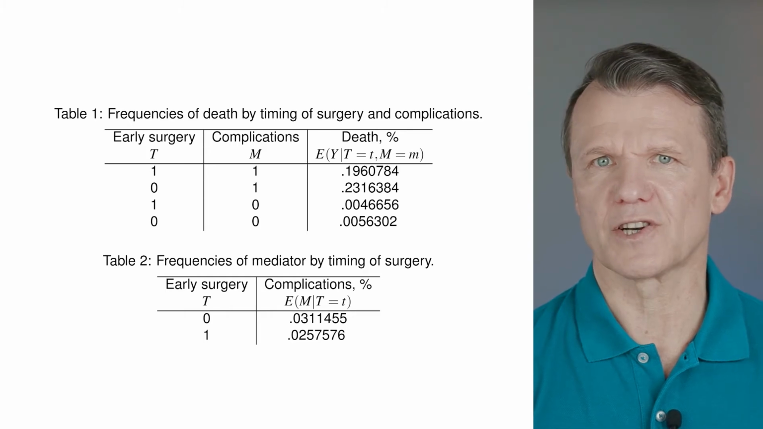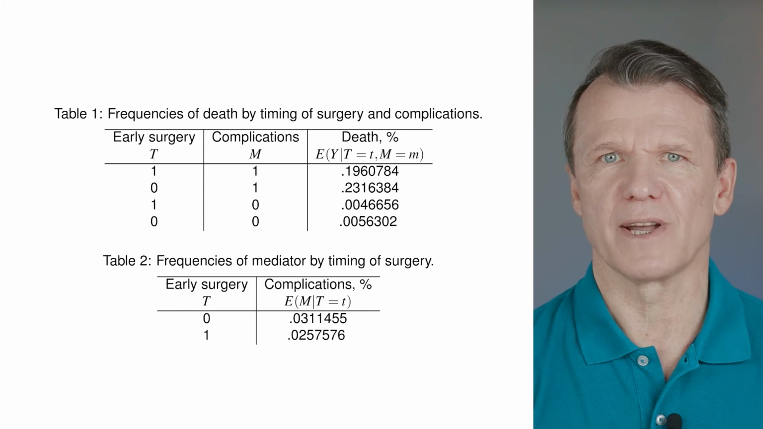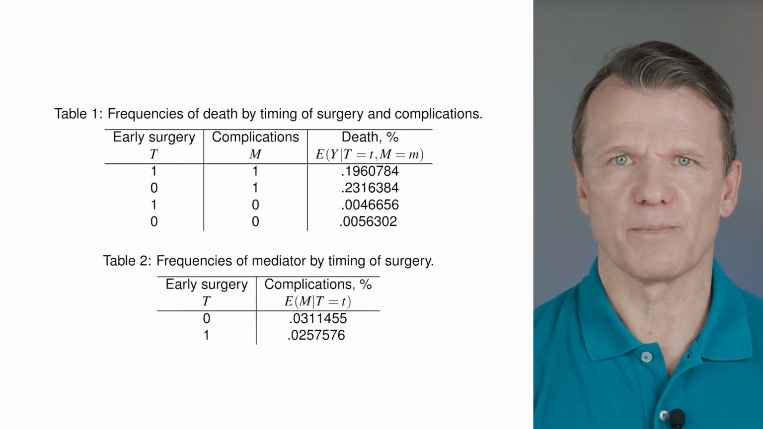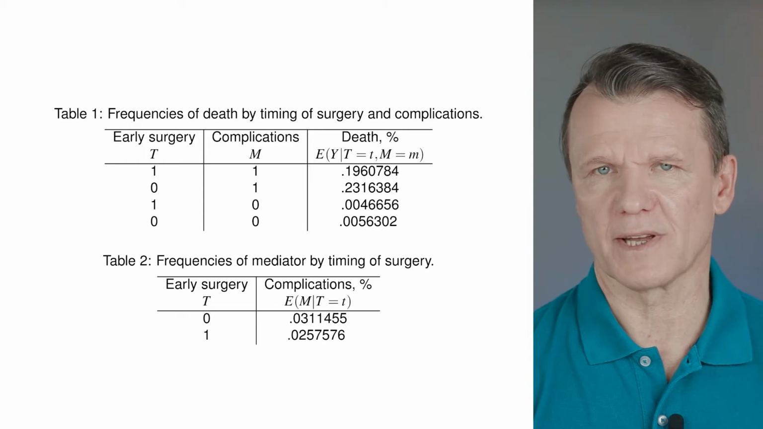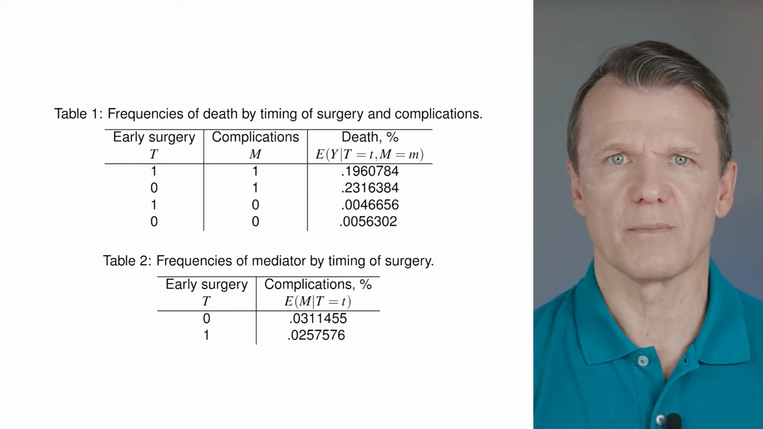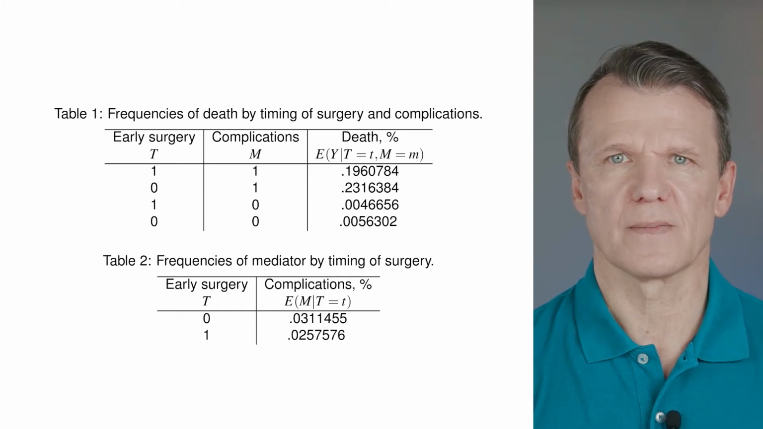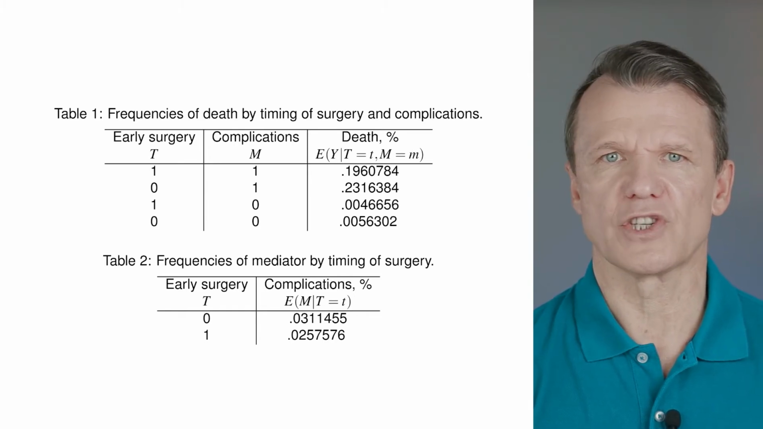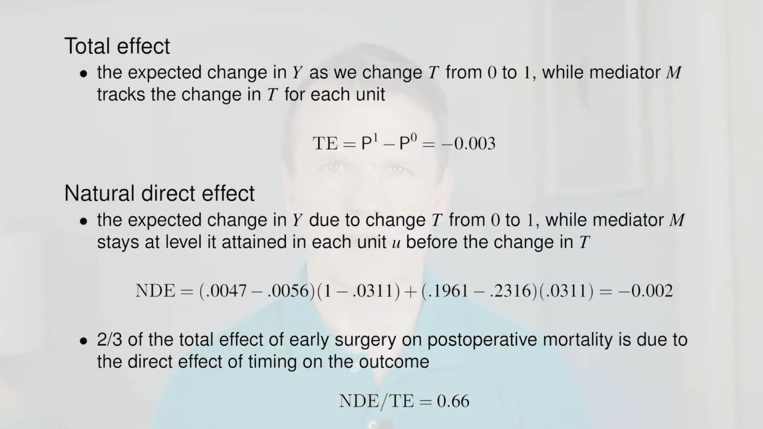Let's say they describe the occurrence of complications and postoperative deaths by timing of surgery. The proportion of surgeries resulting in deaths increases with complications, and both complications and mortality change with time to surgery. And we wonder if complications explain variation in mortality by timing. Let's first find the total effect.